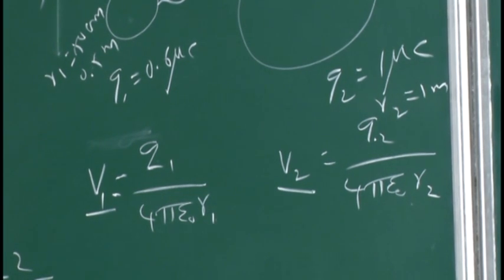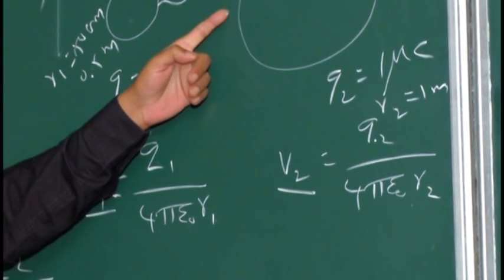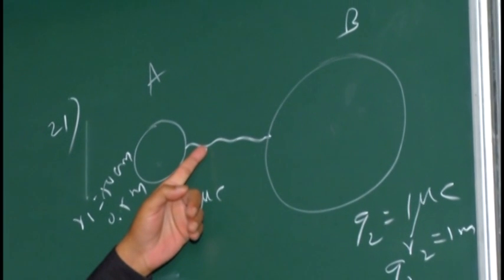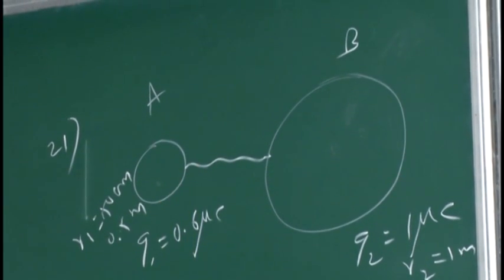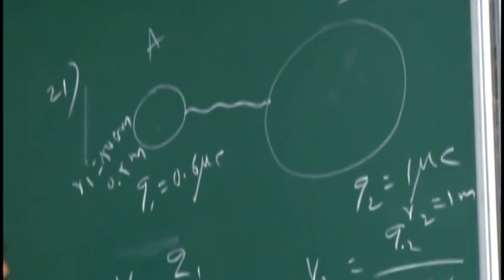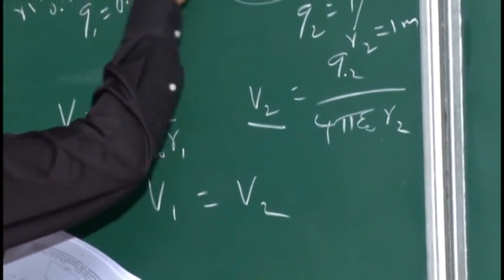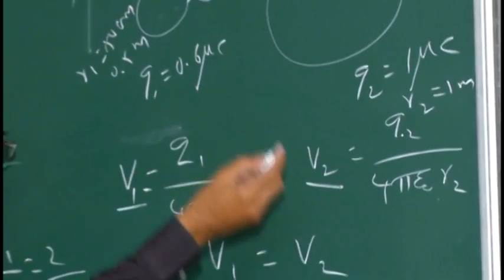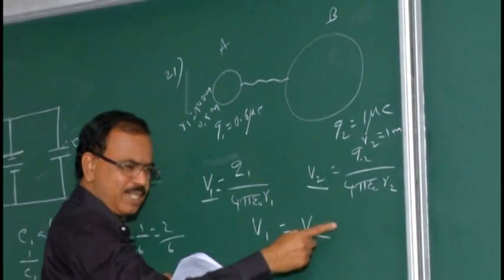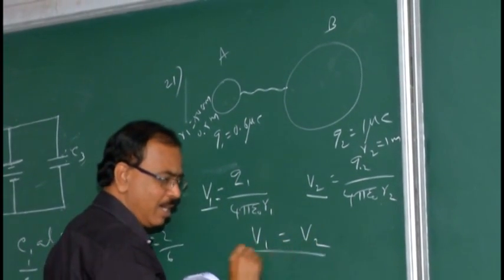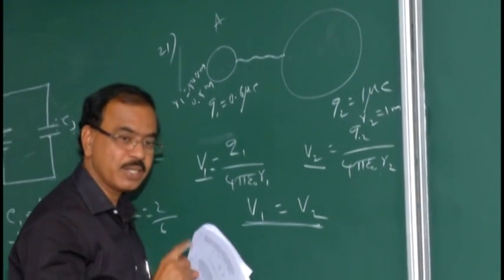There is just one clue. When we connect the two spheres externally by this conducting wire, the potentials become equal. As soon as we join them with the conducting wire, the charges will flow from one sphere to another sphere. For what? To make the potentials the same.